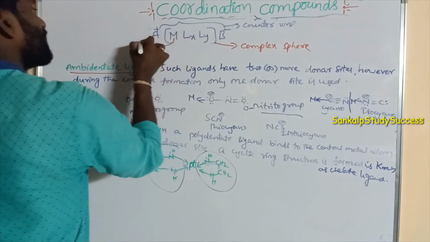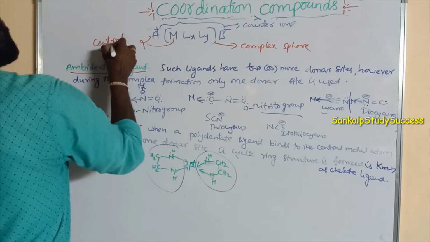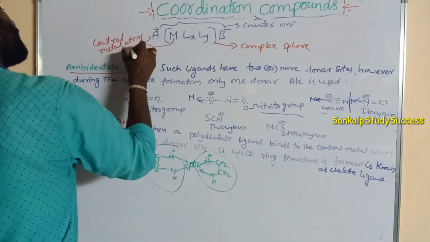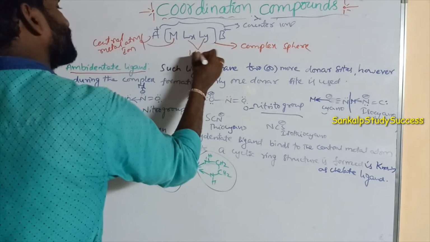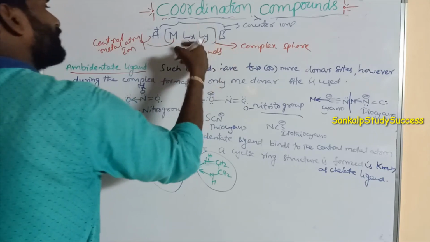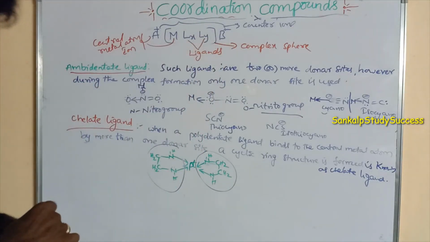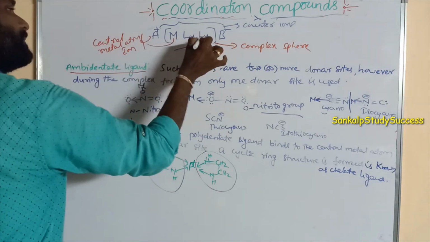And M is the central metal atom or ion. Here Lx and Ly are different ligands.